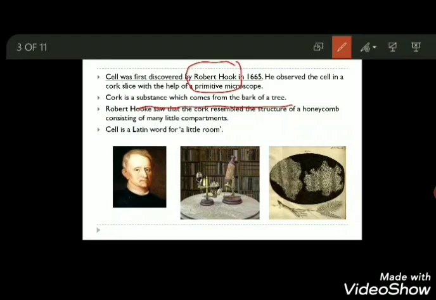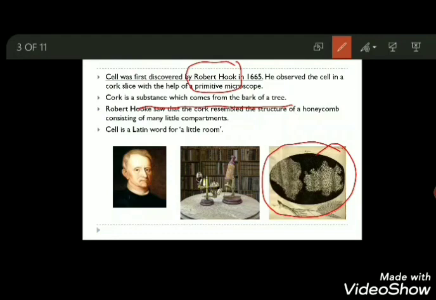Now, what did he observe? He observed that the thin slice had many little compartments, and he called these compartments small little rooms. He also compared this structure with a honeycomb, as a honeycomb has small little compartments.